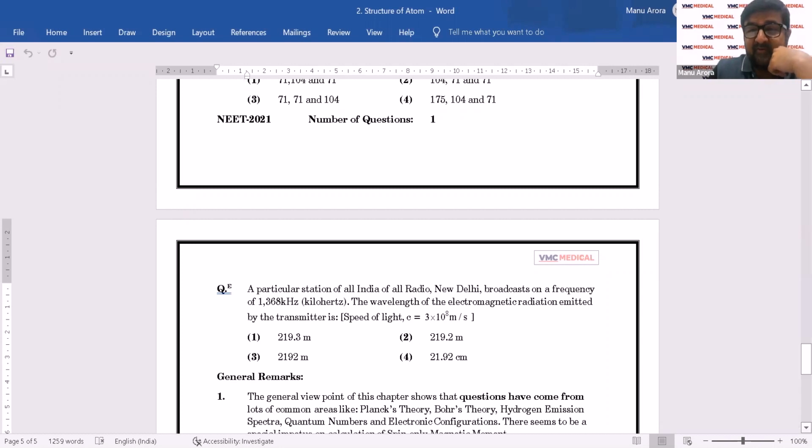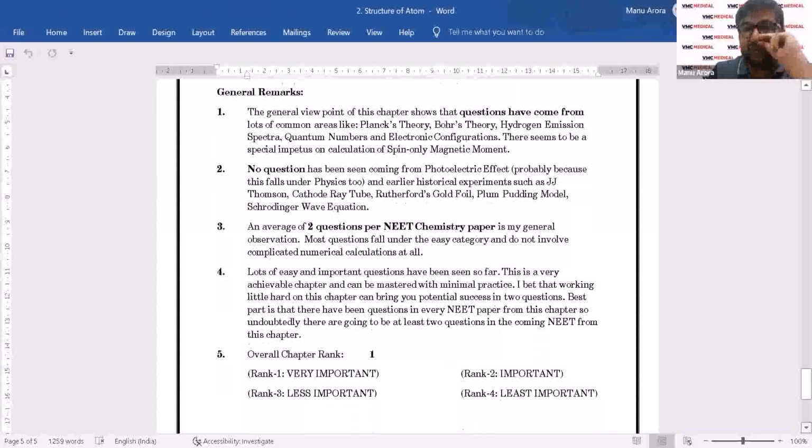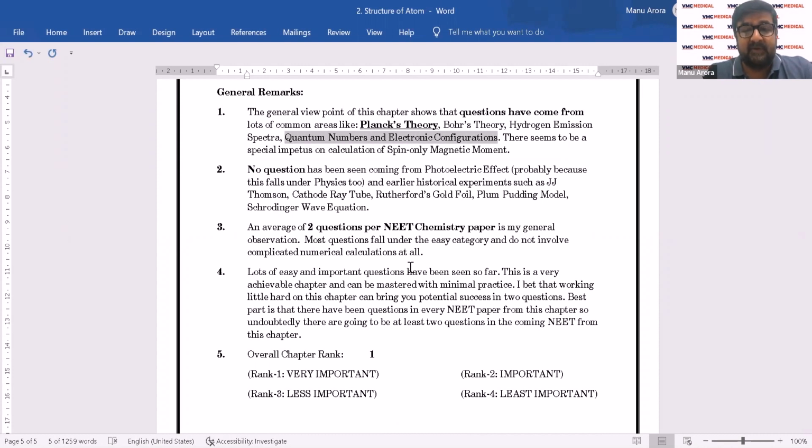So if you look at the listing of my analysis on general remarks for this chapter, the general viewpoint of this chapter shows that questions have come from areas like Planck's theory, which is quite important. Bohr's theory is a mention here. There's just one question from Bohr's theory and one question from hydrogen emission spectrum. Quantum numbers, yes. Electronic configurations, yes. So out of even what has come here, I can pinpoint important ones like quantum numbers, electronic configurations, and magnetic moment. I suppose I have seen the maximum number of questions coming from this area.